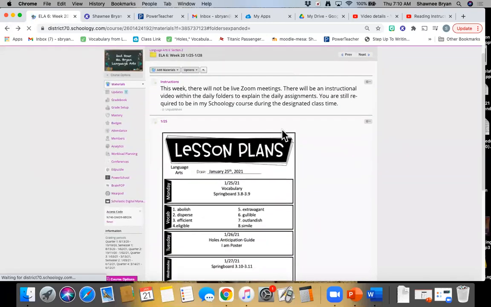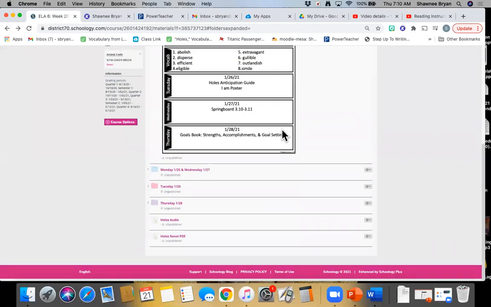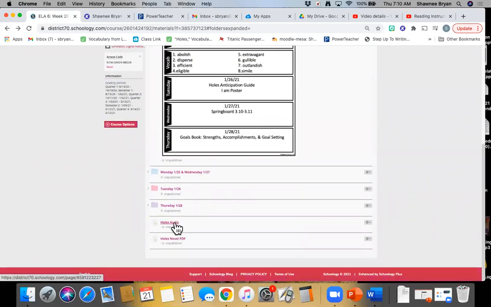So you can see in week 20, when you scroll all the way down, you have a link for the Holes audio. This is going to take you to a YouTube channel where you will be able to listen to each of the paragraphs. And then you also have the Holes PDF.